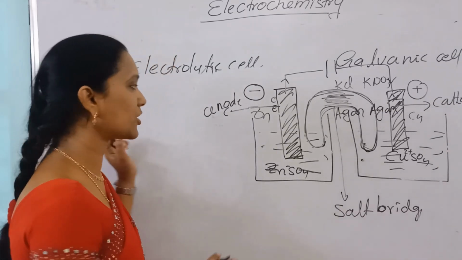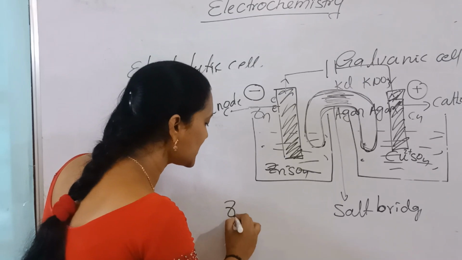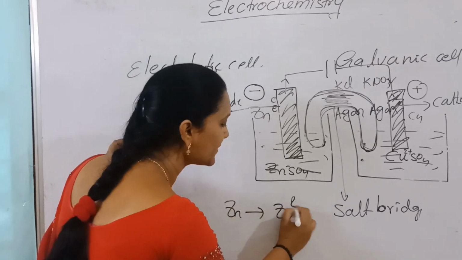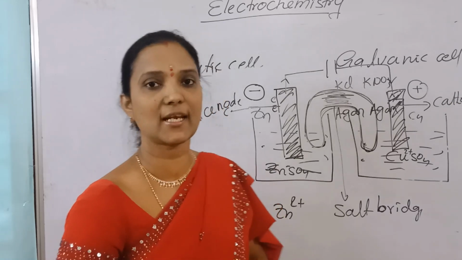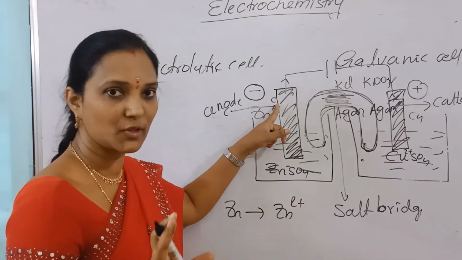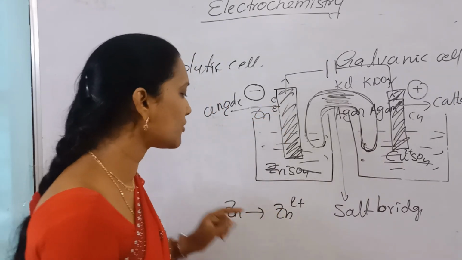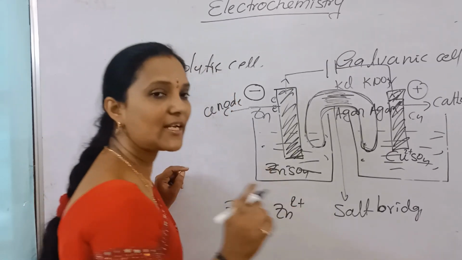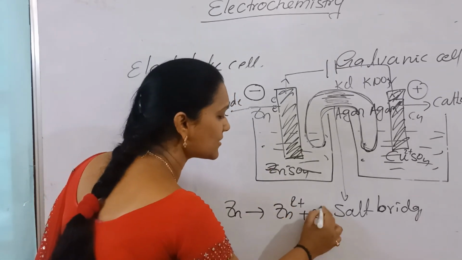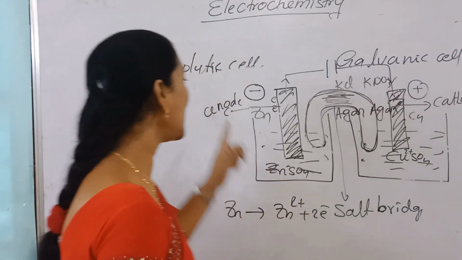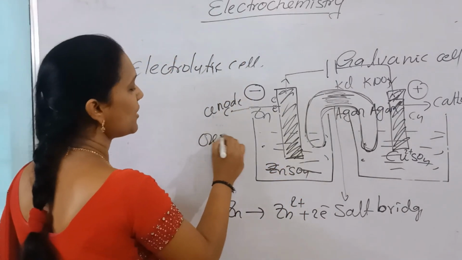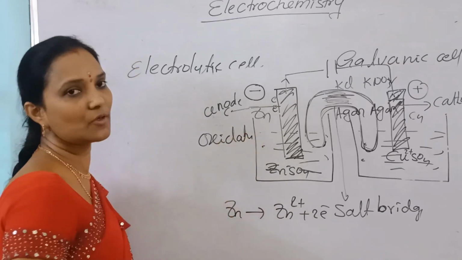Now observe the reaction. Here zinc changes to Zn2+. Zinc has more affinity to lose electrons, that's why zinc loses electrons. So zinc losing electrons, what ion is produced? Zn2+. Losing electrons, is it oxidation or reduction? Losing electrons is oxidation. At the anode, what reaction takes place? Oxidation reaction. At the anode, oxidation.